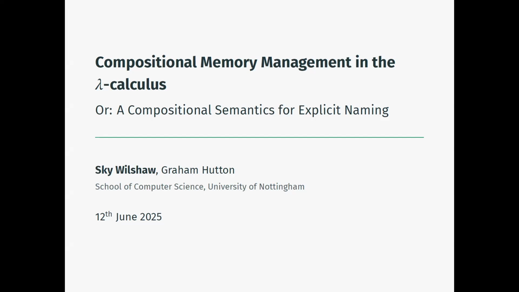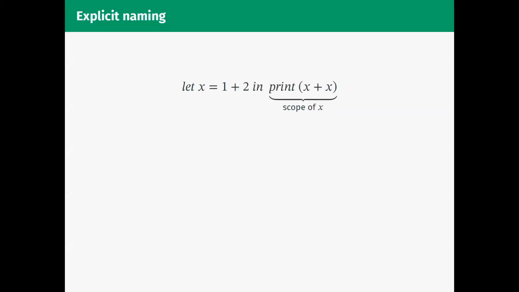One of the most basic things that you can do in a programming language is to bind a value to a name. The thing I want to draw your attention to is the fact that we've got this scope definition here. In the scope of this body, the name X takes the value 3, but outside of that, obviously, the name doesn't have this meaning as it's out of scope. That means the compiler or interpreter or whatever we're using is managing the names for us.